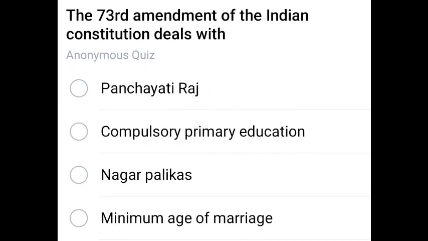Next question. The 73rd Amendment of the Indian Constitution deals with. 73rd Amendment. Very important question. 73rd Amendment deals with Panchayati Raj.